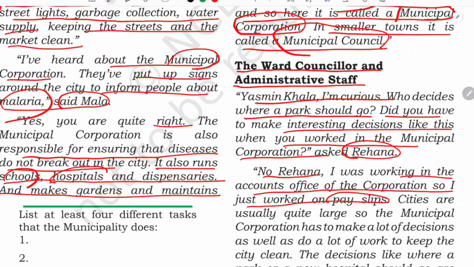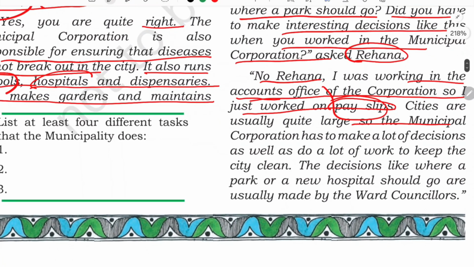So here Yasmin Khala was working in the accounts department, especially on pay slips. And cities are usually quite large, so the municipal corporation has to make a lot of decisions as well as do a lot of work to keep the city clean.